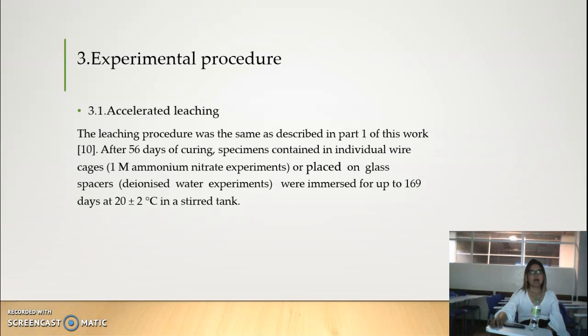Accelerated leaching: after 56 days of curing, the samples, contained individually, were caged or placed in glass jars when immersed for a maximum of 169 days in a tank. These were immersed in the ammonium nitrate, with the parallel treatment for the 56 days.